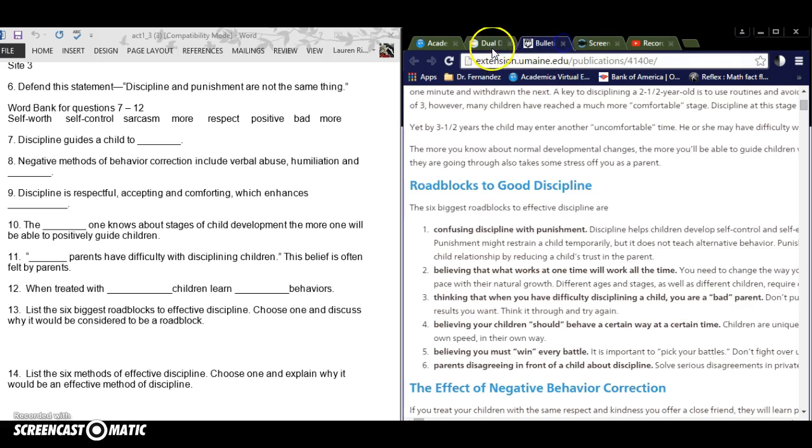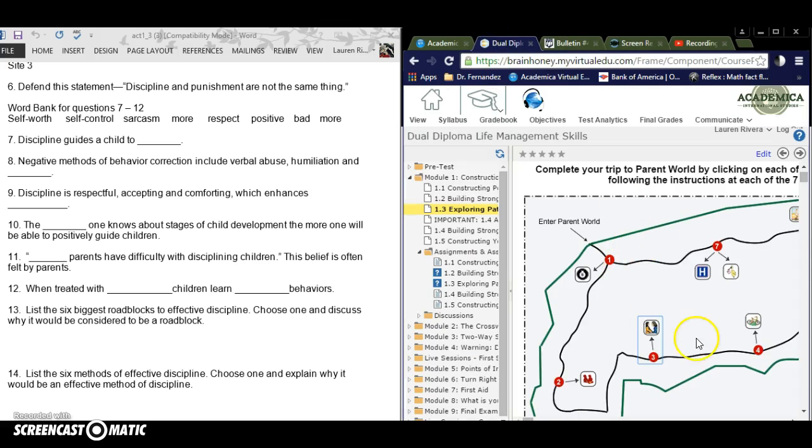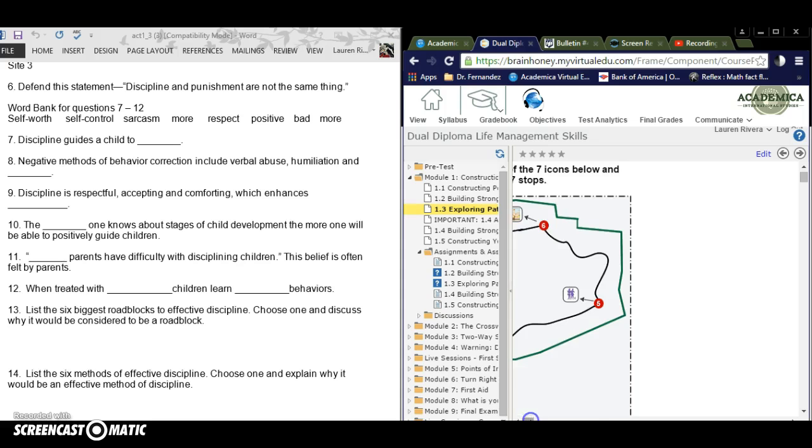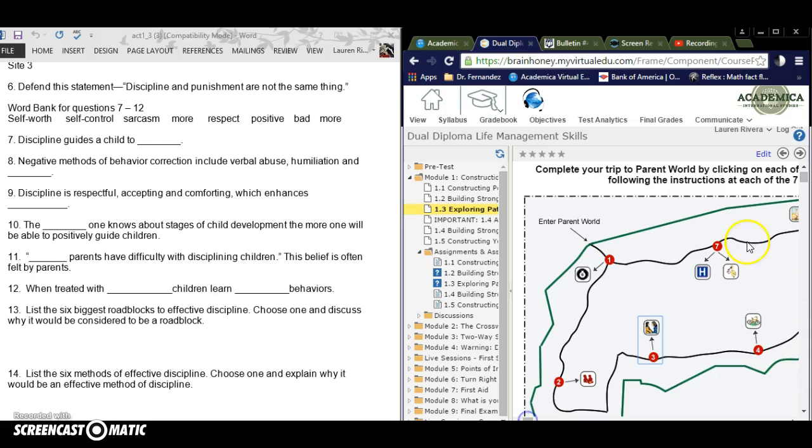Okay, so when you're done with 3, you would go back, and I've shown you how to visit Sites 1, 2, and 3 and answer the questions on the work file. It is your responsibility then to view Sites 4, 5, 6, and 7, which will allow you to complete the whole road trip.